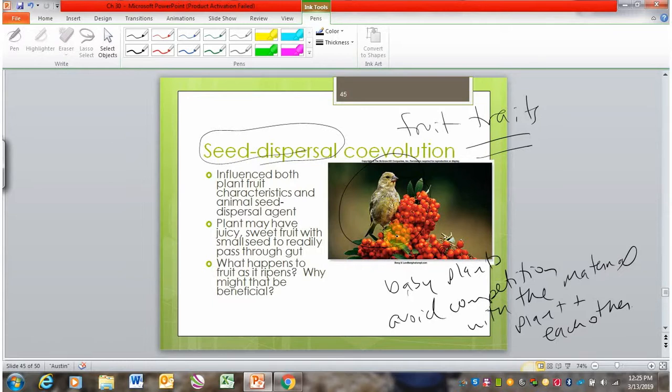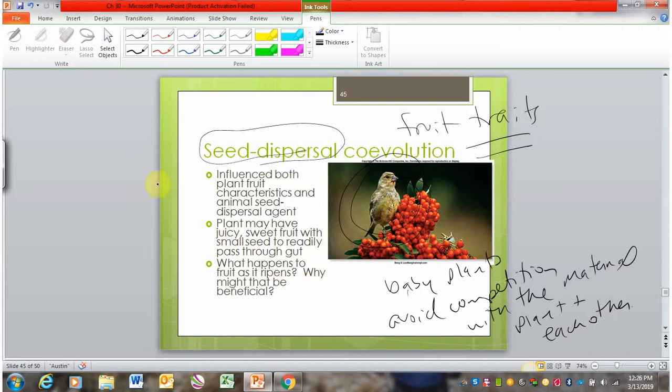And the second piece of it is that the seeds that get eaten need to be able to survive the gut, right? So the fruit and the seeds need to have all of those abilities in order to successfully work with an animal seed dispersant or just seed dispersal agent.